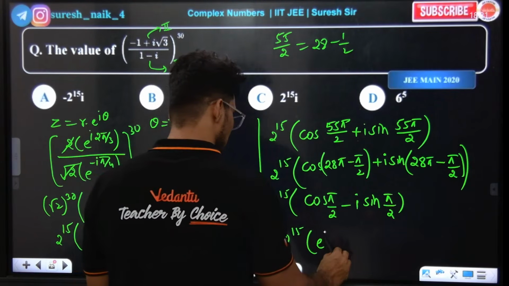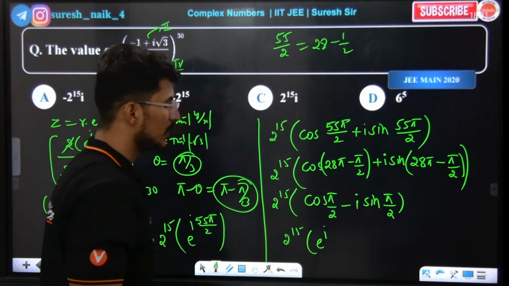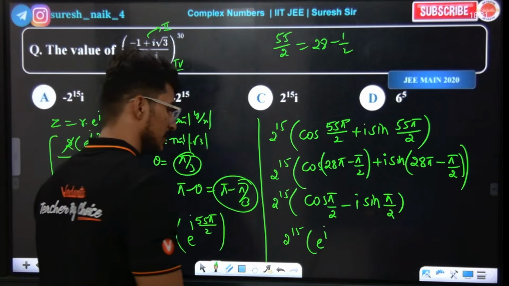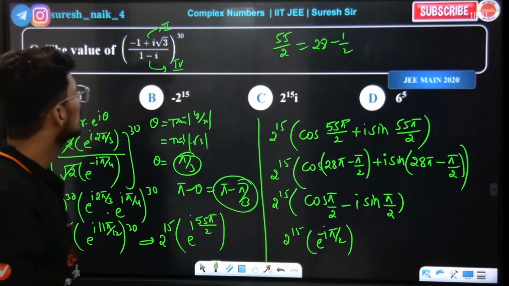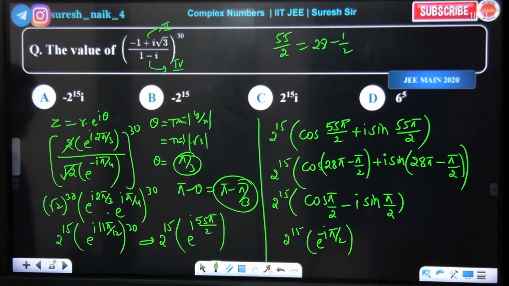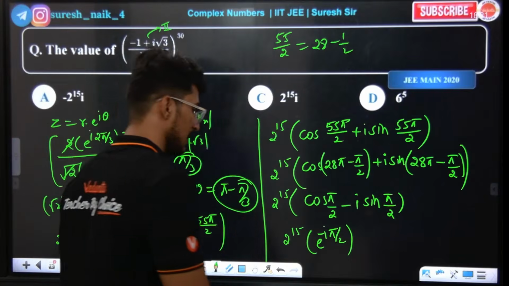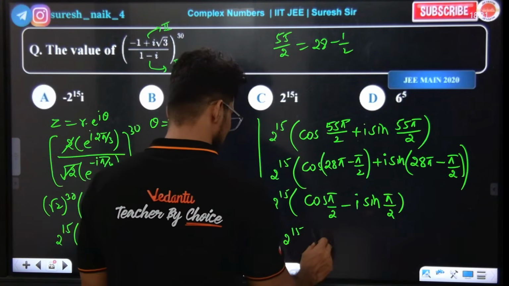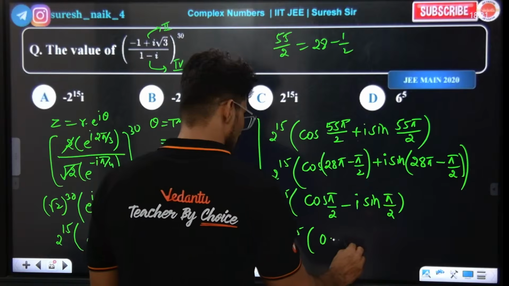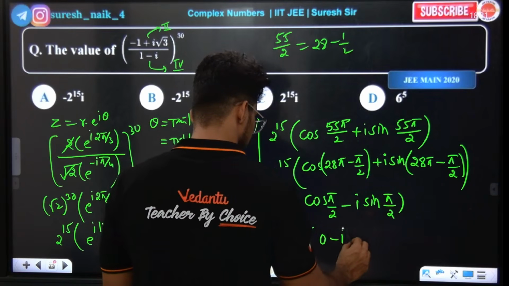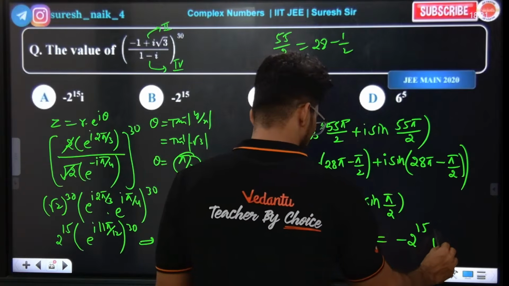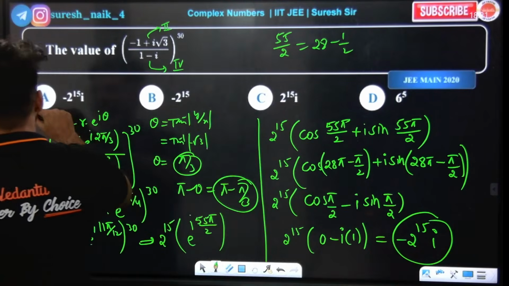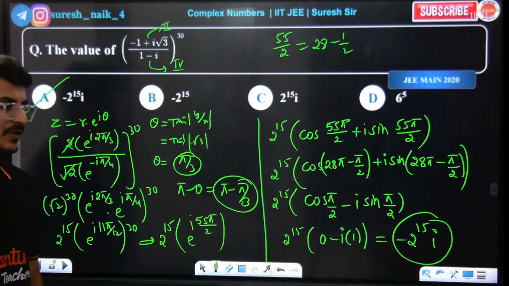This can be written as what? E power of minus i theta. So tell me, e power of minus i theta means what again? Look at the board. You can simply write this as cos 90 which is 0, minus sin 90, which is 1. So simply minus 2 power of 15 iota. Option A is the right answer.